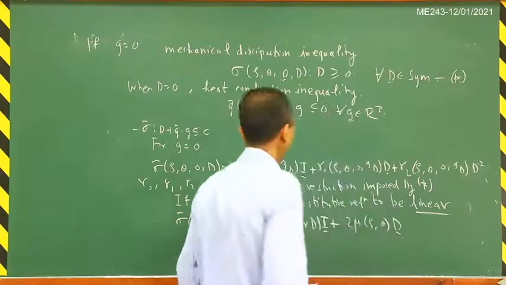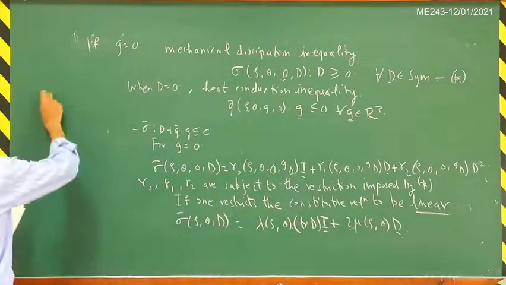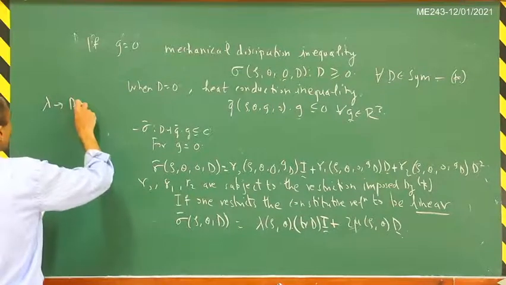These lambda and mu are now viscosity coefficients, right? This lambda is the dilatational viscosity.